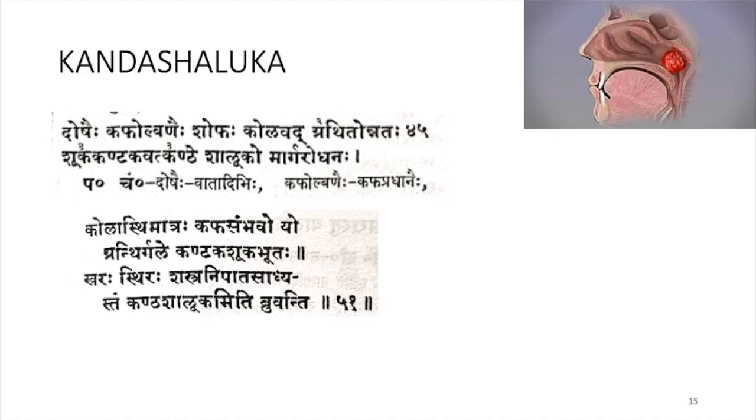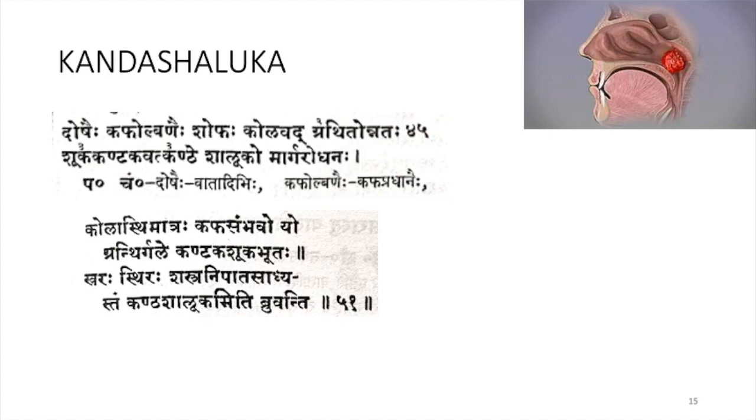So Kandashaluga is formed by the vitiation of all the three doshas, and there will be a big swelling, the size of the kola phala. It will prick like thorns, and also it will obstruct the passage. So this disease is known as Kanda Shalugam. This is according to Ashtanga Hridaya.